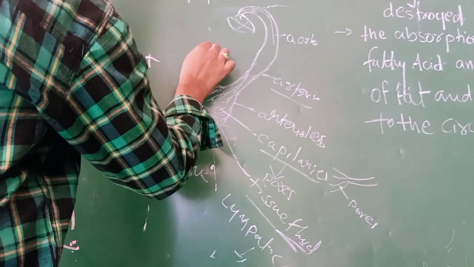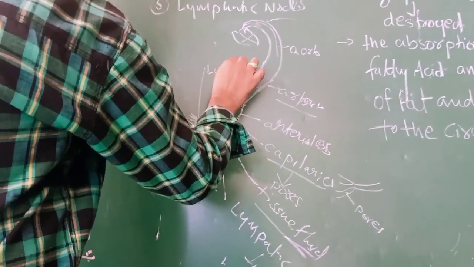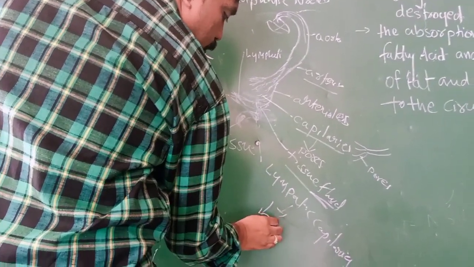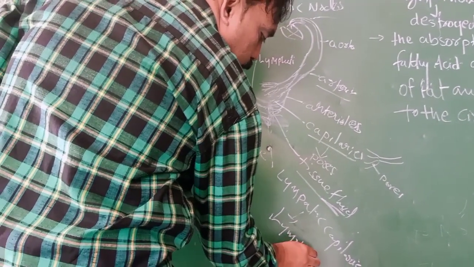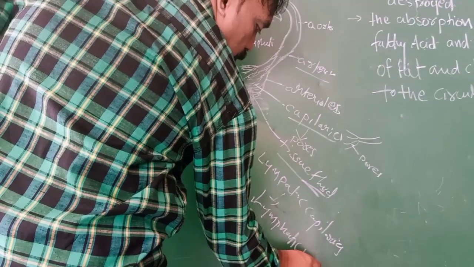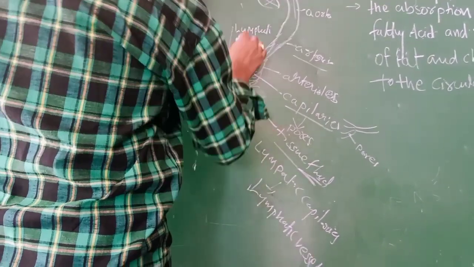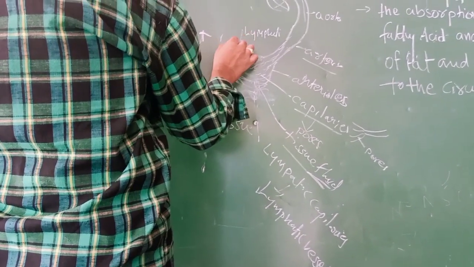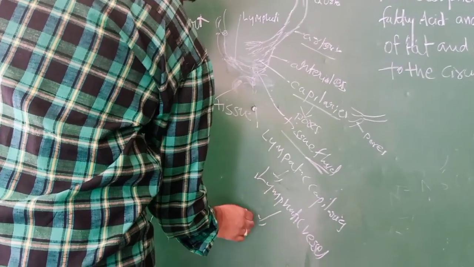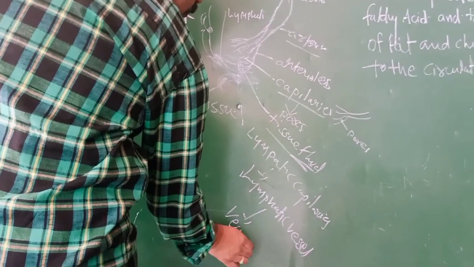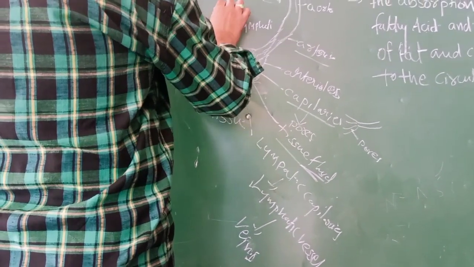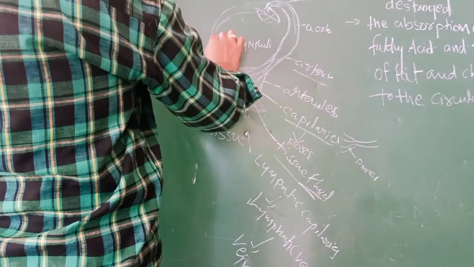We can call them lymphatic vessels. These lymphatic vessels combine and form lymphatic nodes. Lymphatic nodes combine and form what? Veins. It enters into the veins. Understand? Okay, veins. Through the veins, it enters into the heart.